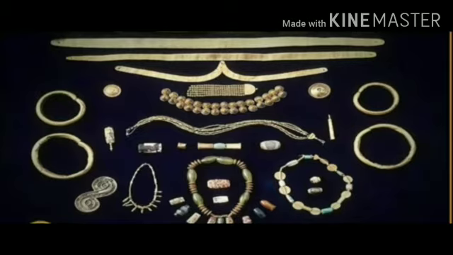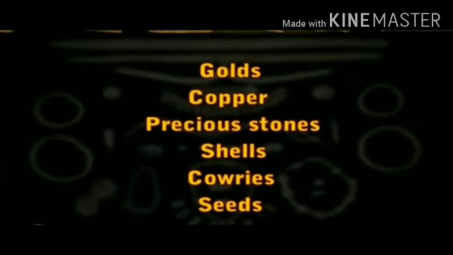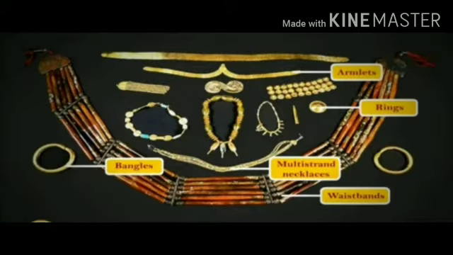They are made of gold, copper, precious stones, shells, cowries, seeds, etc. Men and women both used multi-strand necklaces, rings, armlets and bands. Women wore bangles right up to their upper arm.